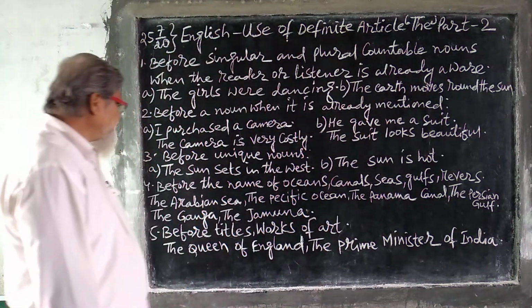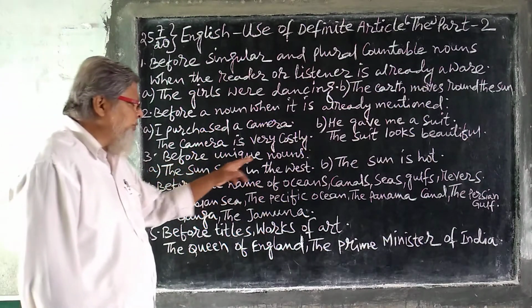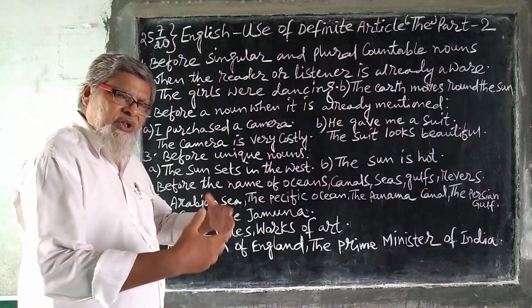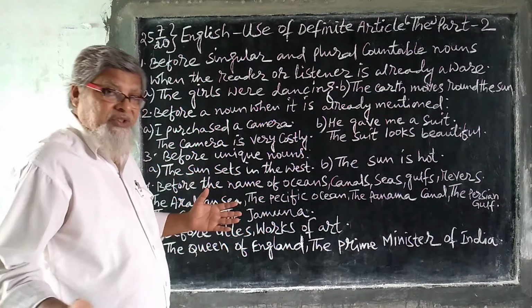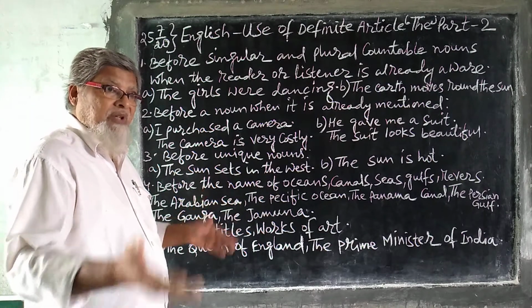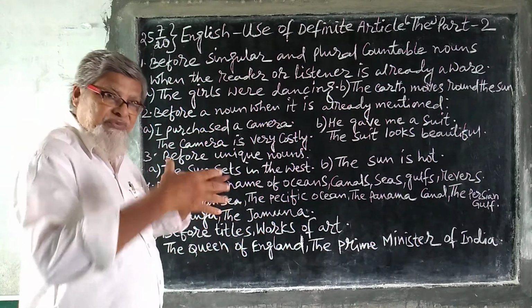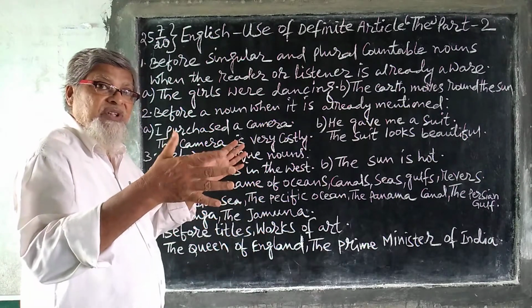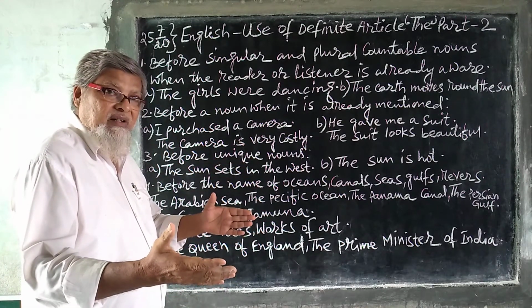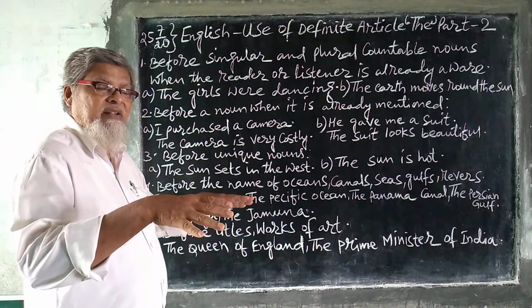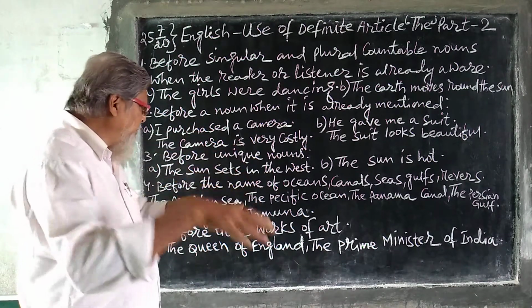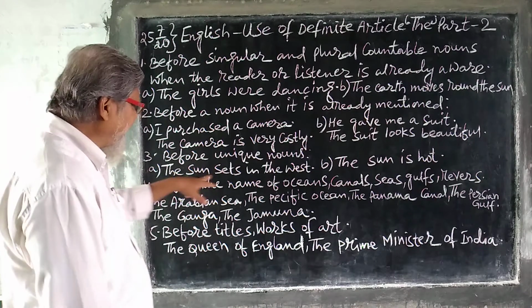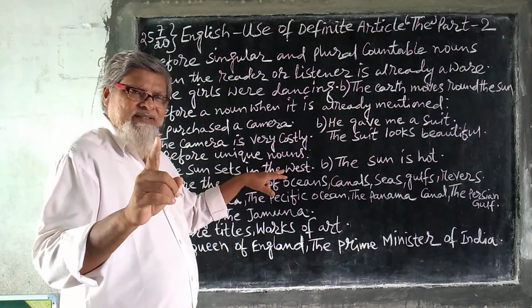Now see, before unique nouns, that means universal truth, you can't change. From the day the world is made and till the day the world is there, everything is on God. No one can change it. The sun sets in the west. No one can change it.